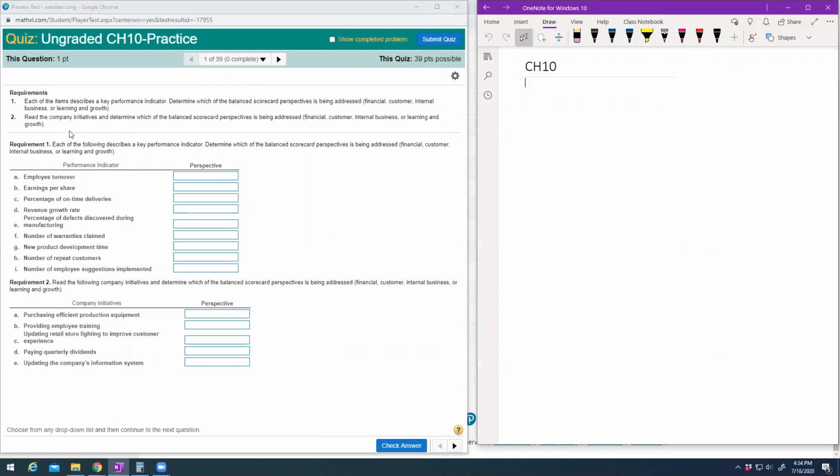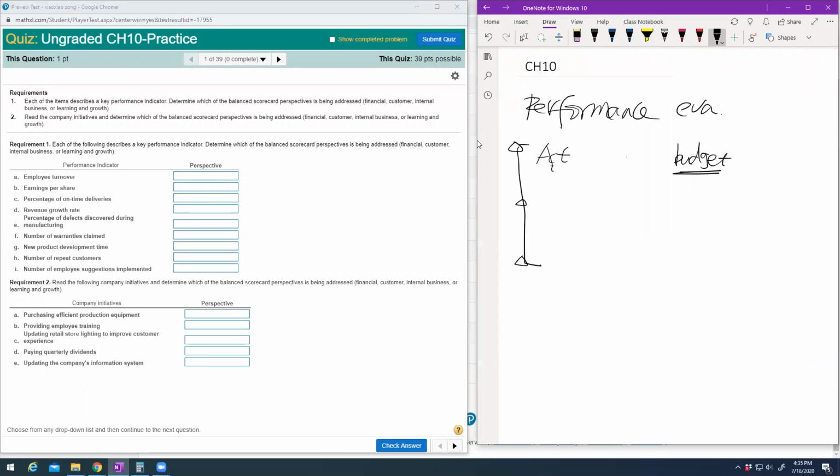Before we do this, I want to review chapter 10 with you. Chapter 10, performance evaluation. We said it helps you evaluate your managers. How do you evaluate your managers? My understanding is there are three different ways. The first one is you compare the manager with himself or herself. So we have a benchmark. That's where we use the chapter 9 concept of budget.